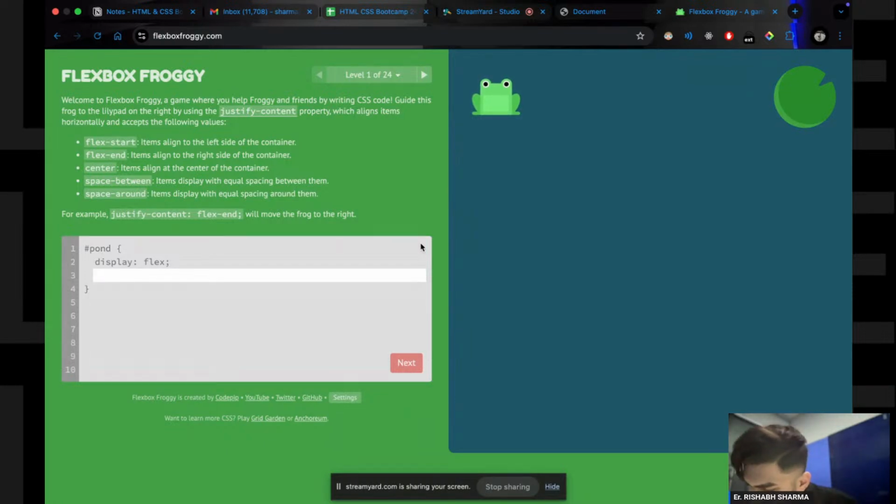If you are done with HTML, CSS, JavaScript, React, then you can go for Redux and all, and then start giving the interviews. That's it.